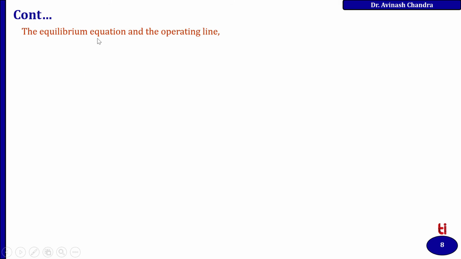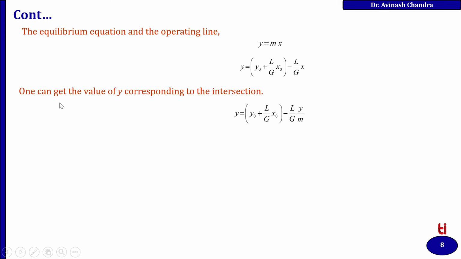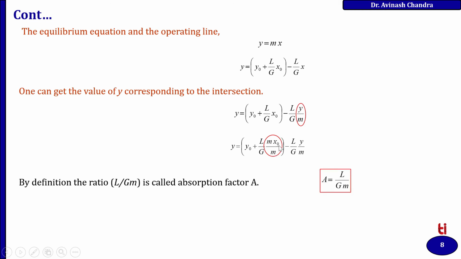So the equilibrium equation is y equal to mx, and the operating line. If you compare, one can get the value of y corresponding to the intersection. So y upon m will be the intersection, and this can be further written as mx upon m.